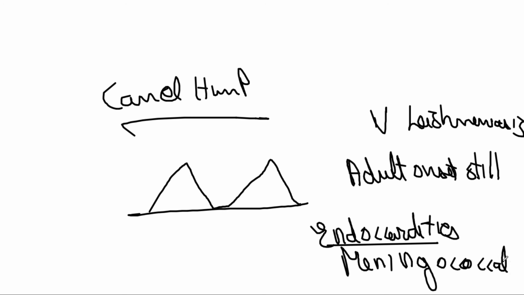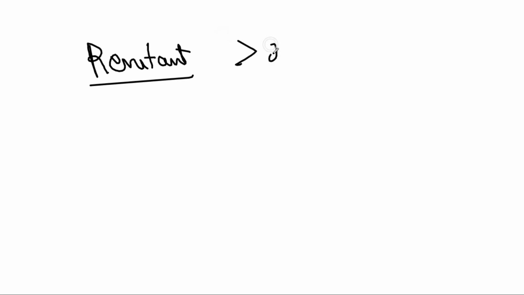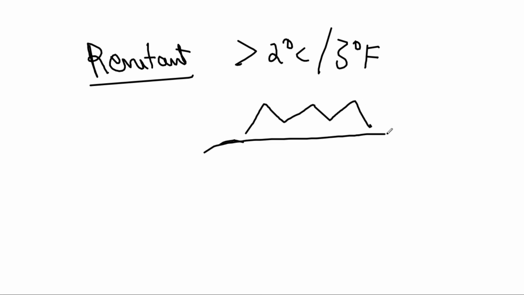Now, coming to the remittent type of fever. What do you mean by remittent fever? It is a fever that varies by more than 2 degrees Celsius or 3 degrees Fahrenheit without touching the baseline. What are the examples?